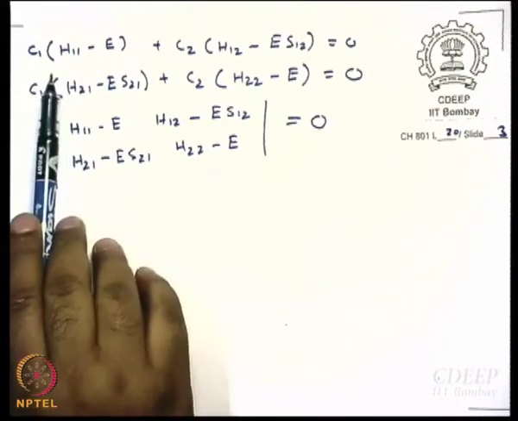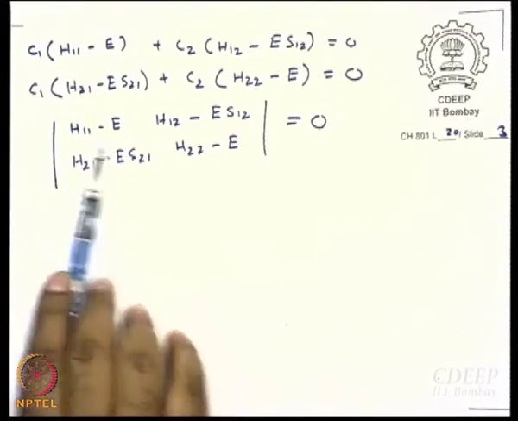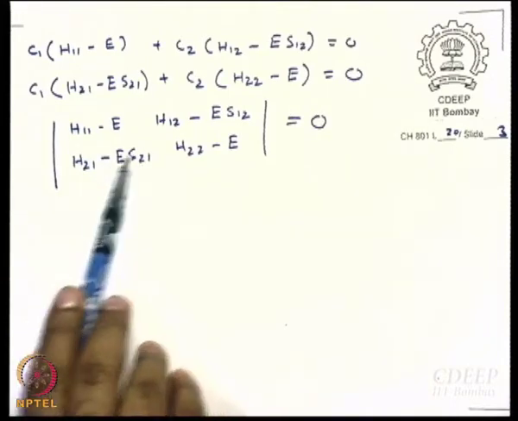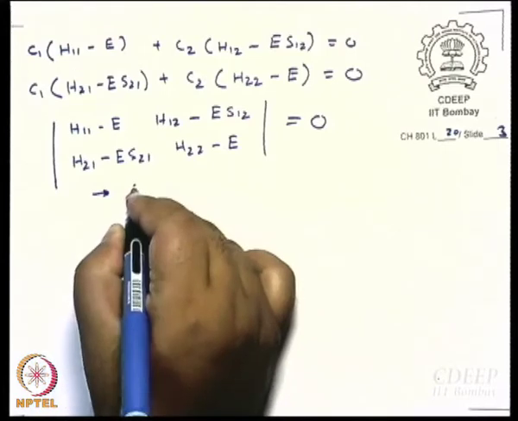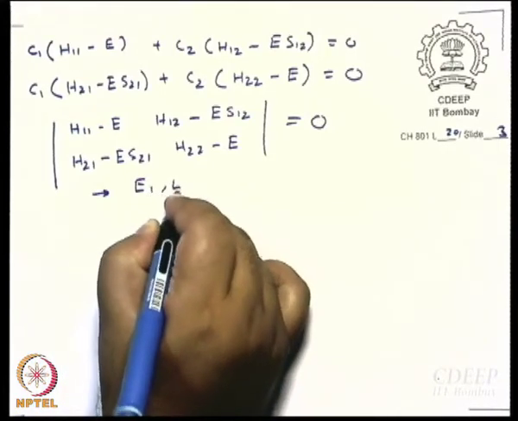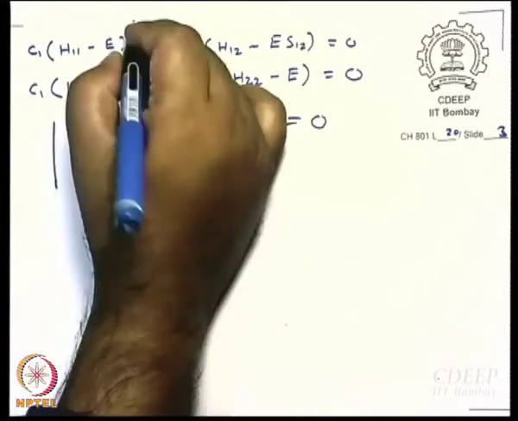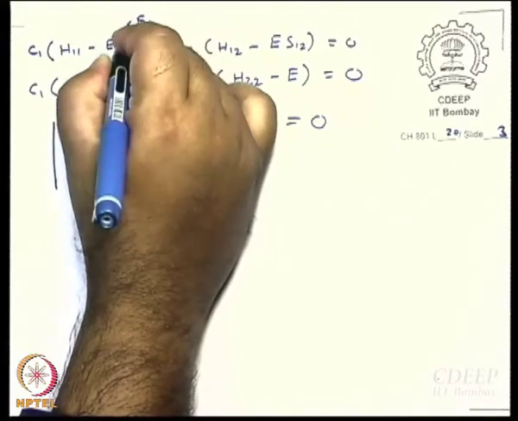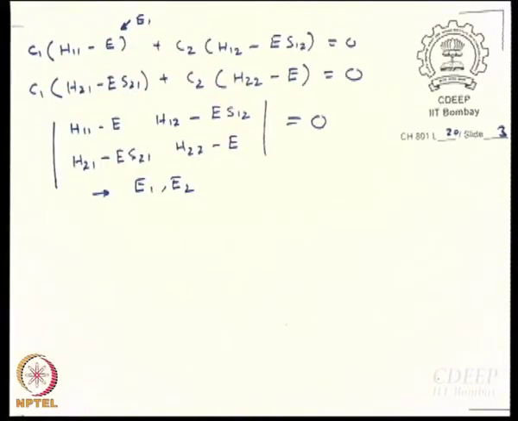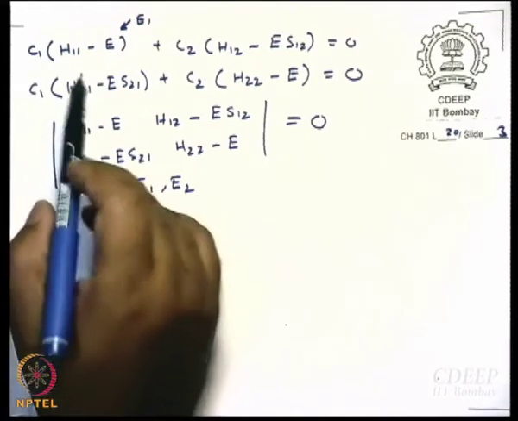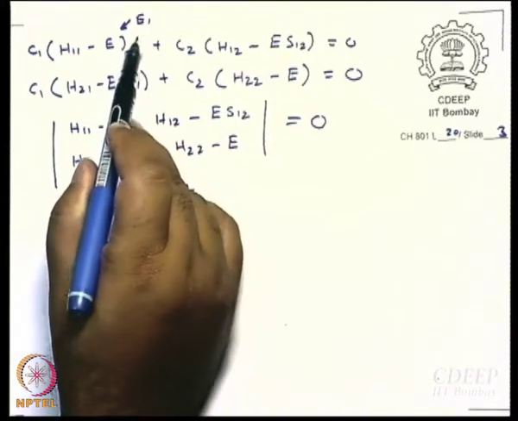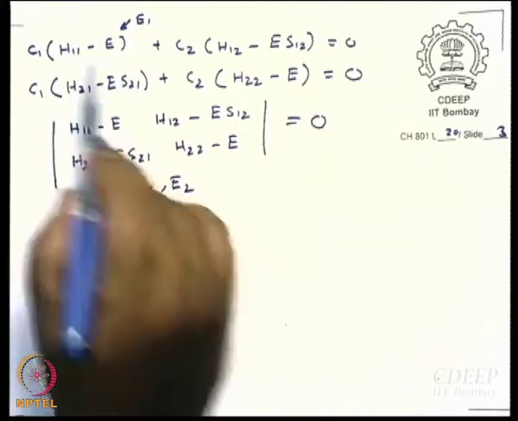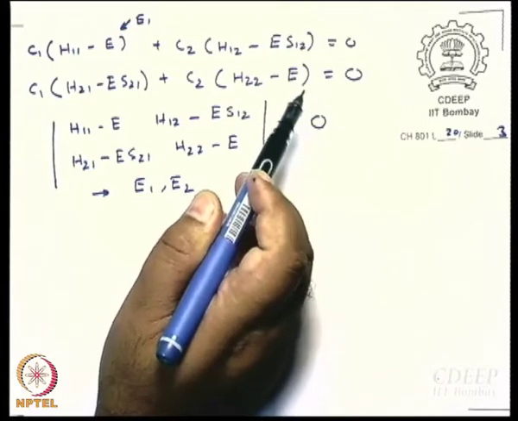Now, see, look at the first equation. Suppose you can solve this equation and get the value of E. You get 2 values, right? 2 roots here, E1 and E2. So, what you can do is you can put in E1 here, put in the value of E1 there. Then you get a simple equation in C1, because if you can reach up to E1, that means you already know what is H11, what is H12, what is S12.